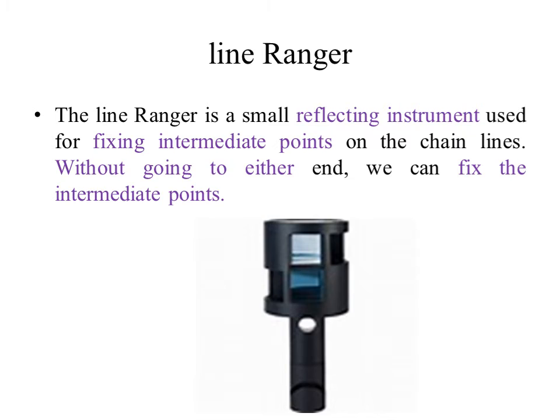It consists of two prisms, one upper prism and one lower prism, and when we try to have the intersection with the ranging rods which are held at two points, then by dropping a plumb bob we can fix the foot of the perpendicular which will be in line with the two ranging rods. That way we can establish the intermediate points.